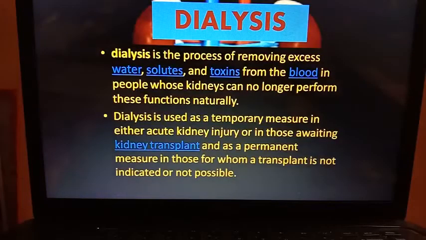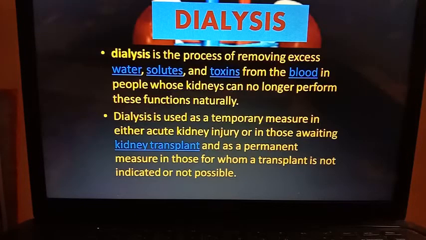Now we are going to discuss the details of this dialysis process. What is that process? Dialysis is the process of removing excess water, solutes, toxins from the blood in people whose kidneys can no longer perform these functions naturally. Because you know, this process is used for the patients whose kidneys are not functioning properly.